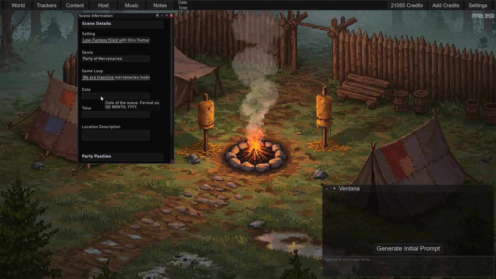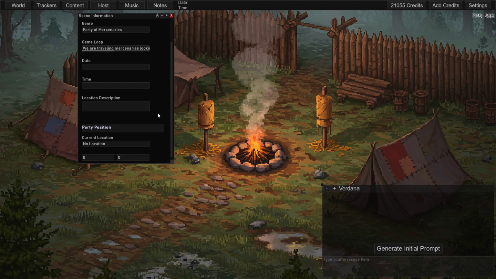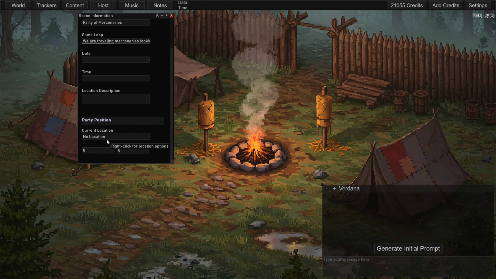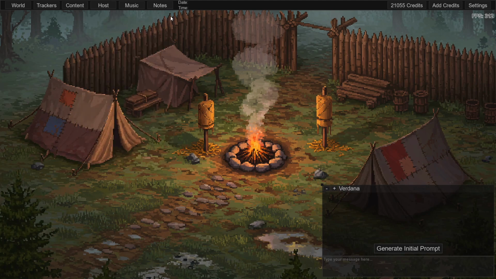Now you can set the date if you want, or the game will automatically set one. Same with time. Location description, I want it set, and down here, party position, you do not have to set. But if you do want to set it, we'll do that in the world menu, which we will go over since we are doing our own campaign. So we'll close out of that.